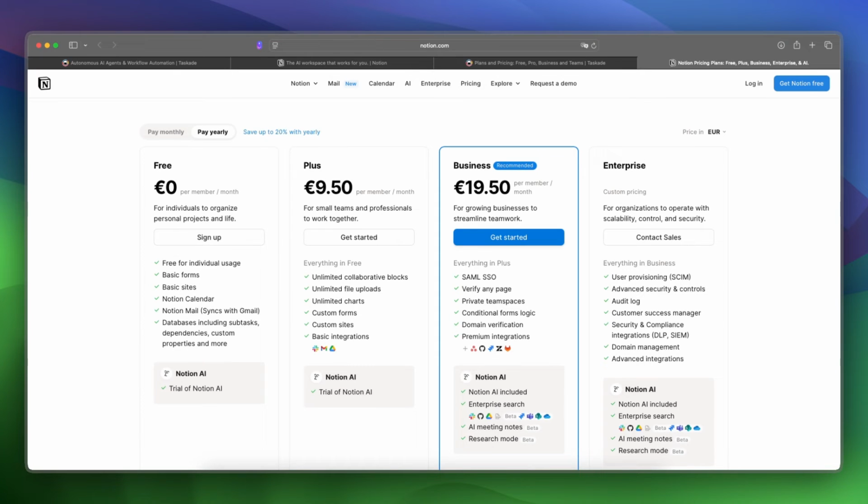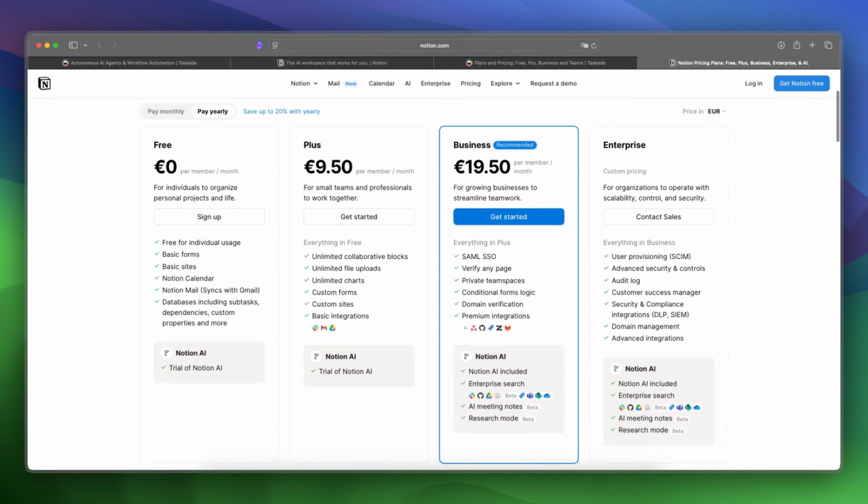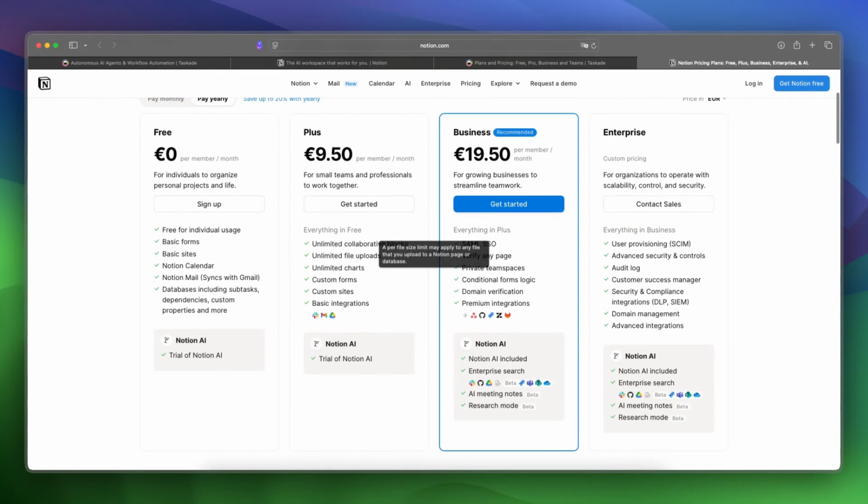But if you're more serious, then you can also look at the Plus plan. This is considered for small teams and professionals to work together, and you will get a lot of unlimited features in this, including collaborative logs, file uploads, and charts.